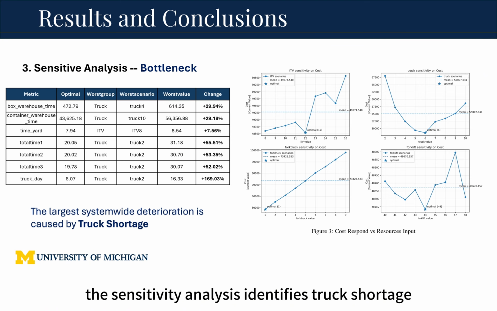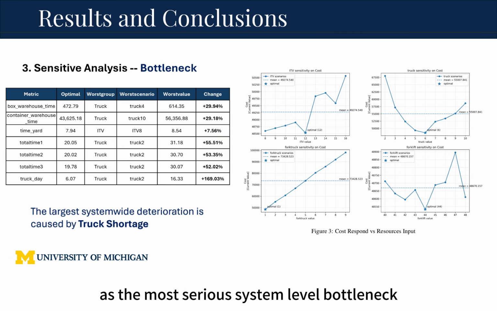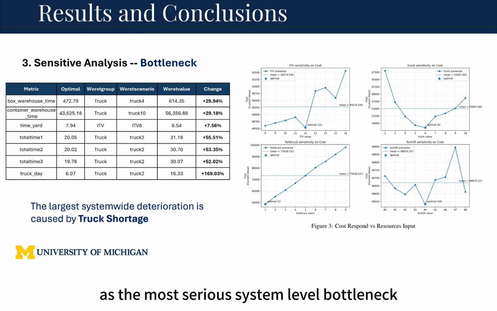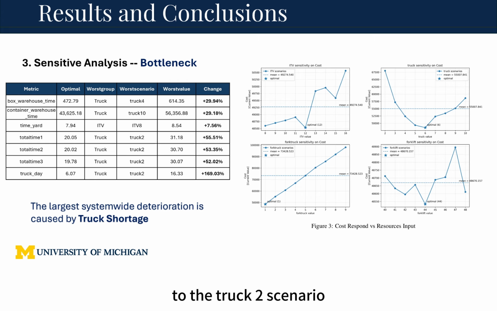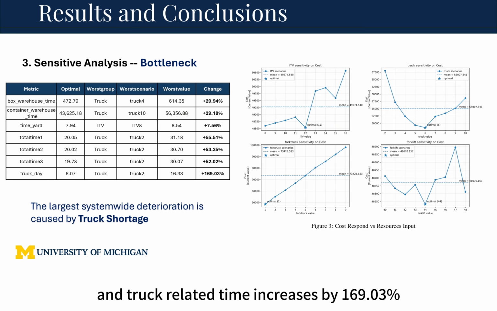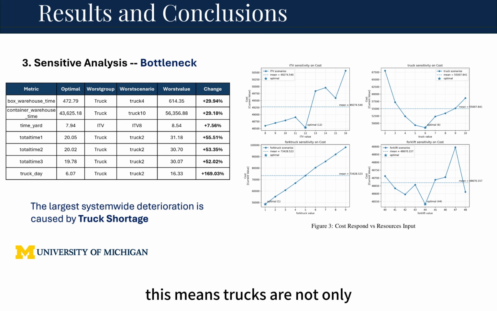The sensitivity analysis identifies truck shortage as the most serious system-level bottleneck. When the truck level is reduced to the truck 2 scenario, downstream completion times increase by about 52 to 56%, and truck-related time increases by 169.03%. This means trucks are not only transportation resources, they also coordinate the movement between port release, warehouse inflow, and final delivery.